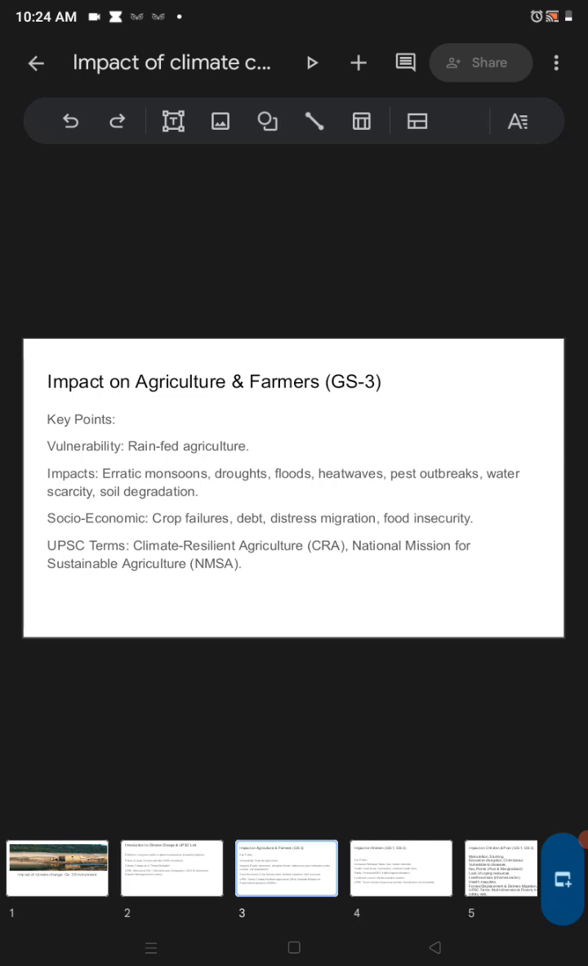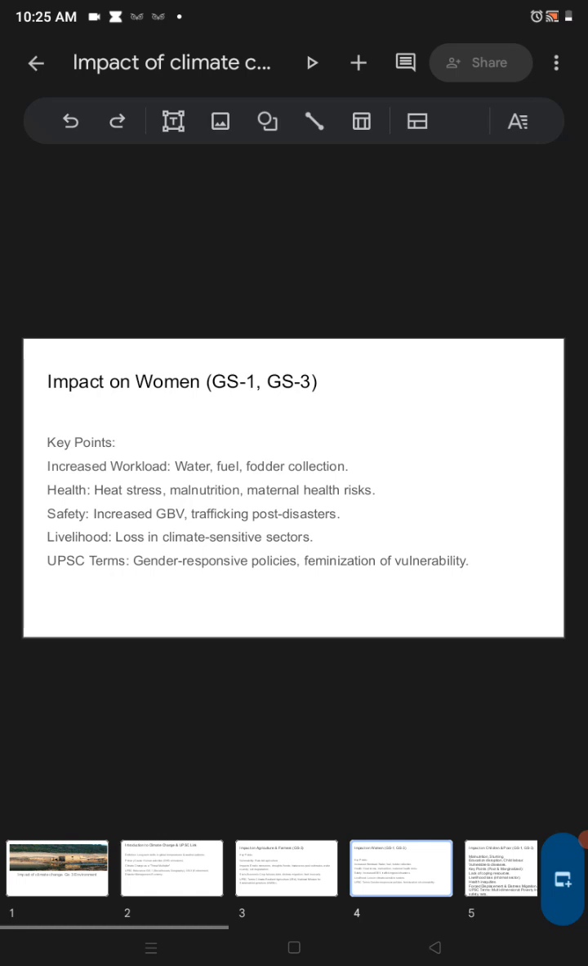So we can get some terms under these sections. That will be climate resilient agriculture. It will be some kind of solution, right, to combat climate change in the agriculture sector. What kind of step we can take, that will be climate resilient agriculture. We will see in detail in some other videos. National Mission for Sustainable Agriculture. All these are the central government's initiatives.